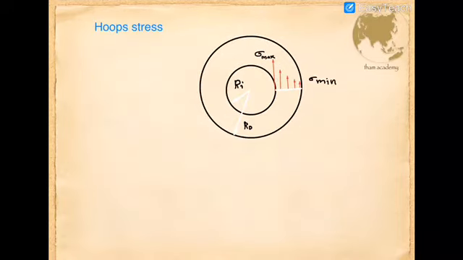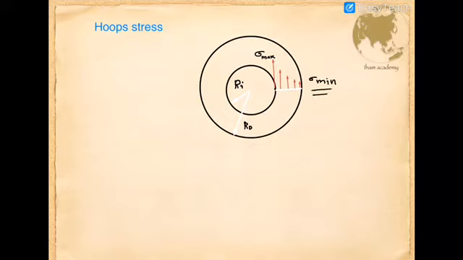According to Lame's theorem, there is a hyperbolic variation of hoop stress with the thickness of the cylinder. The maximum value of hoop stress is developed at the inner surface, and at the outer surface the hoop stress will be minimum.